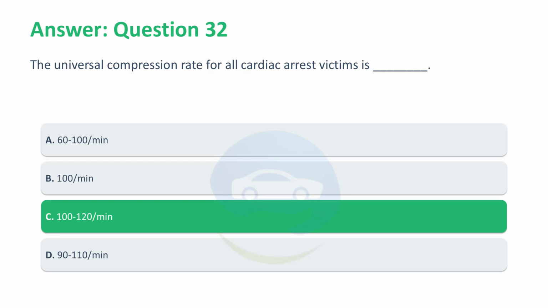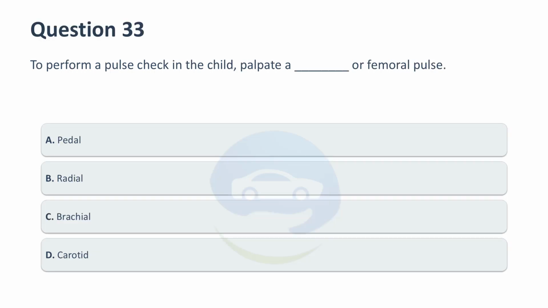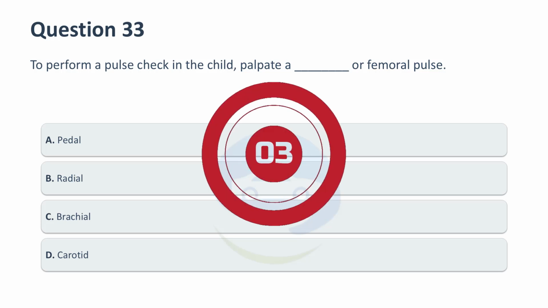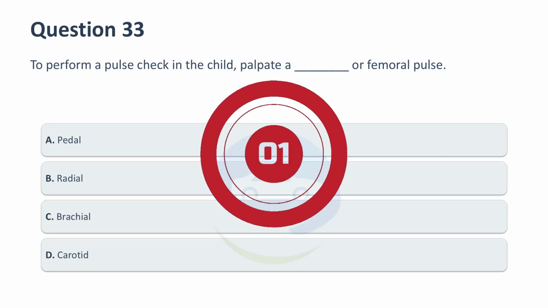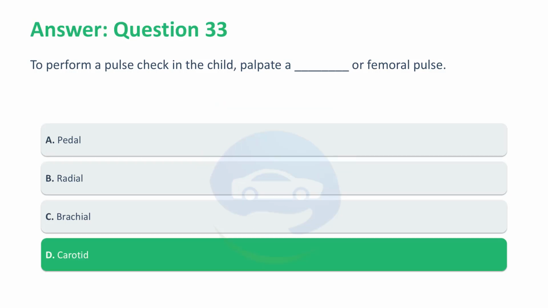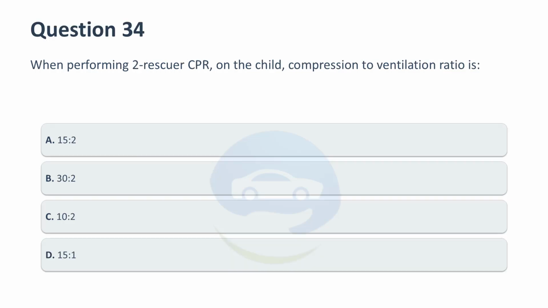To perform a pulse check in the child, palpate the blank or femoral pulse. A. Pedal. B. Radial. C. Brachial. D. Carotid. Correct answer, D. Carotid. Palpation of the carotid pulse or femoral pulse is recommended for the pulse check on a child victim.